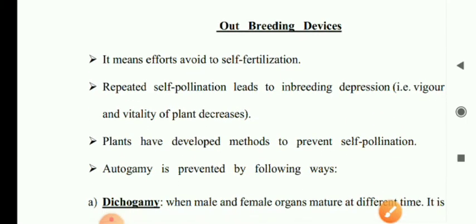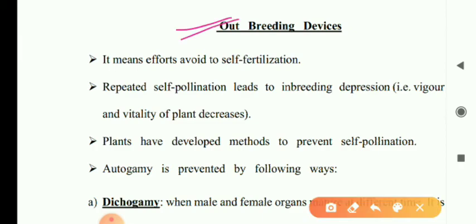Our next topic is outbreeding devices. Outbreeding devices means efforts to avoid self-pollination. That means those devices which check the self-pollination process.